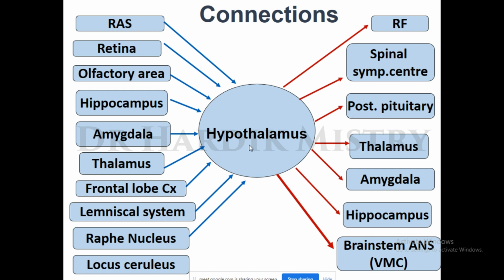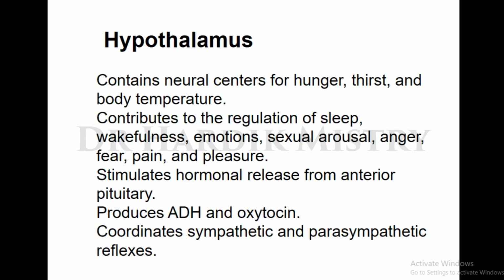So these all are the connections of the hypothalamus. These are the afferent connections and these are the efferent connections. The hypothalamus contains neural centers for hunger, thirst, and body temperature. It contributes to the regulation of sleep, wakefulness, our emotions, sexual arousal, anger, fear, pain, and pleasure. It stimulates hormonal release from the anterior pituitary gland.